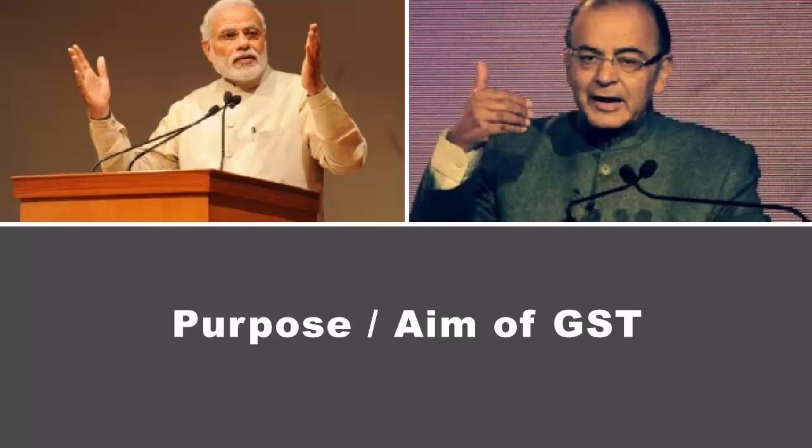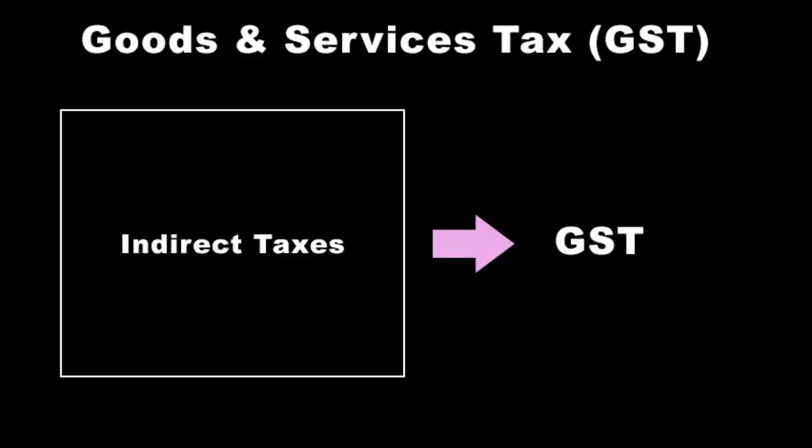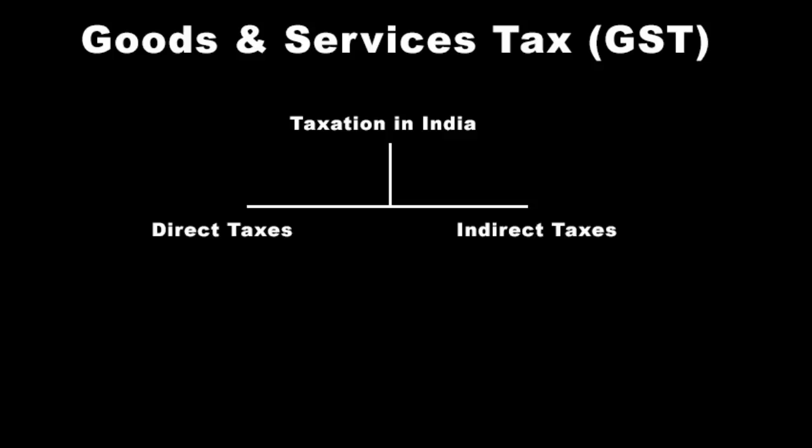Now, what is the purpose of GST law? The main reason behind implementing the GST law is to replace several existing indirect taxes with a single goods and services tax to ease the process of taxation in India. If you see, there are two types of taxes: direct and indirect taxes. Direct taxes are the simpler ones to understand. They include income tax, property tax, then taxes on assets, all those kinds of things.